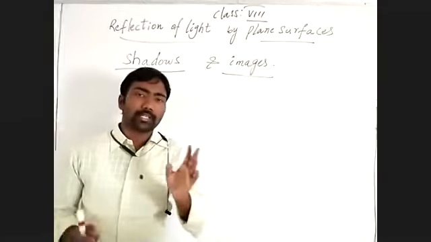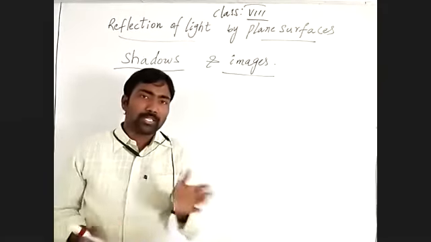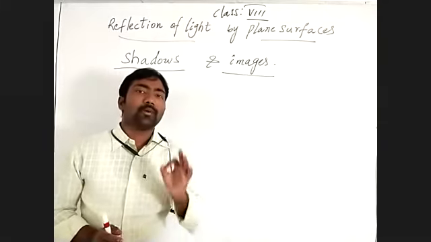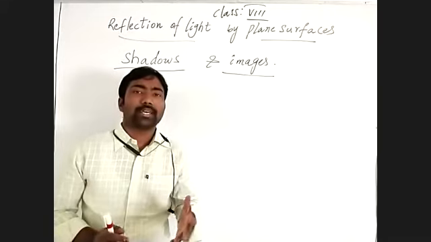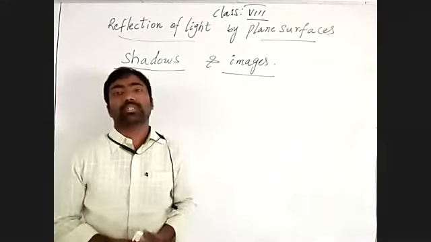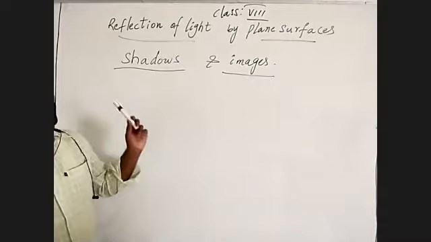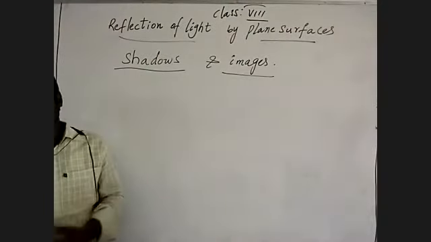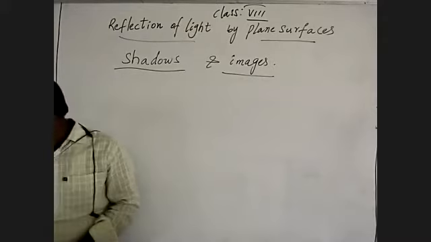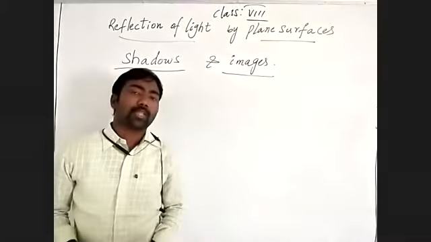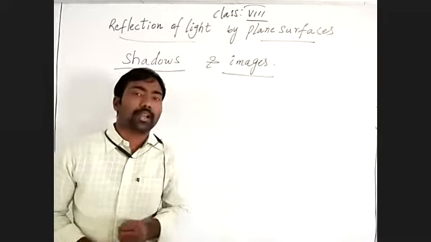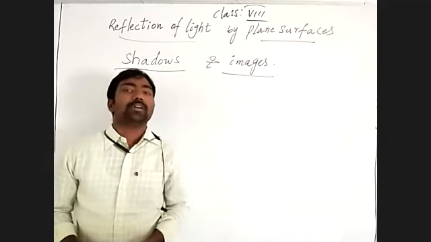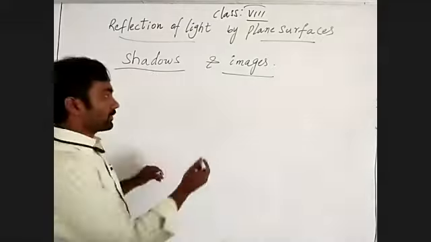Obstruction means falling, hitting, collision. Obstruction of light on opaque substances, which do not allow the light through. By that, shadows are forming. Then where do images form? Where it is possible to have refraction and reflection.